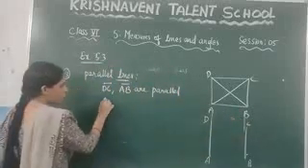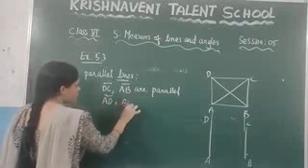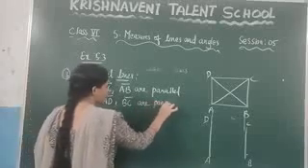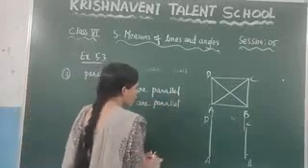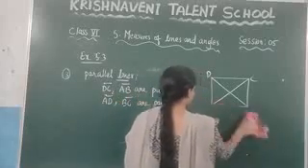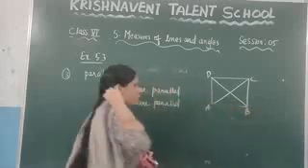So the next pair is AD and BC. These are the parallel lines. So in the given rectangle, the parallel lines are AB and DC, and AD and BC.